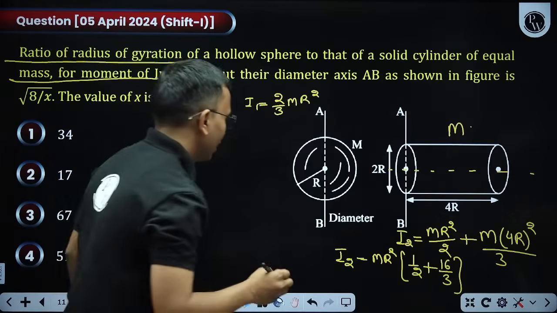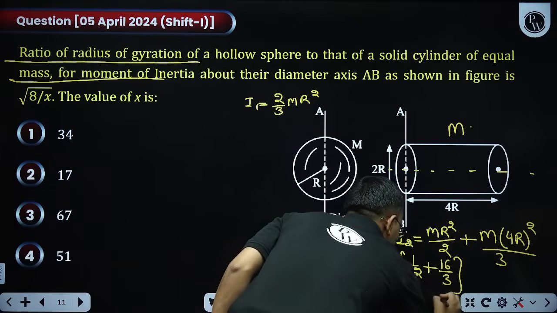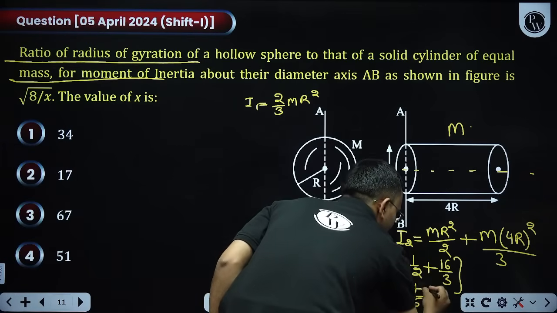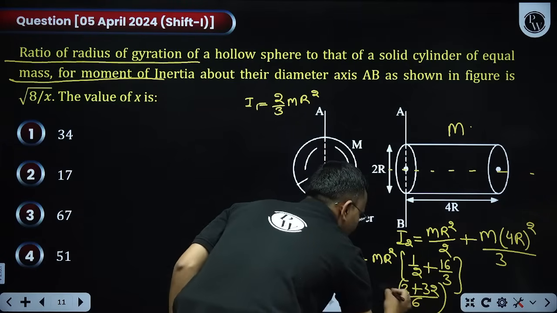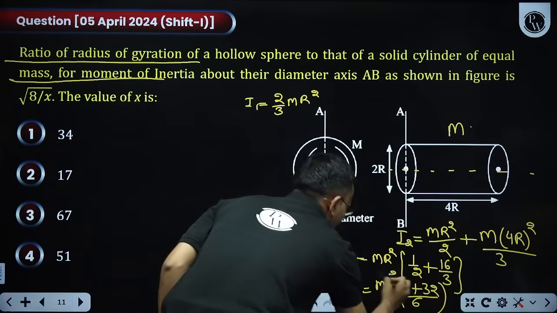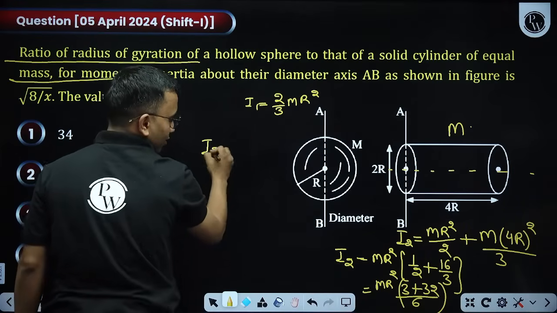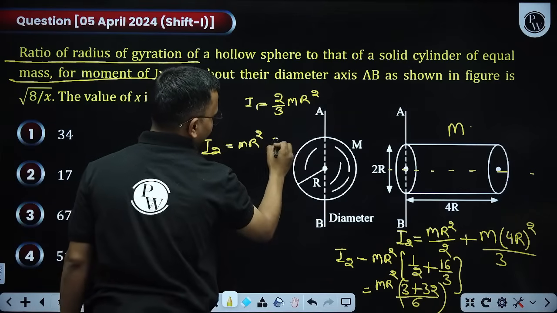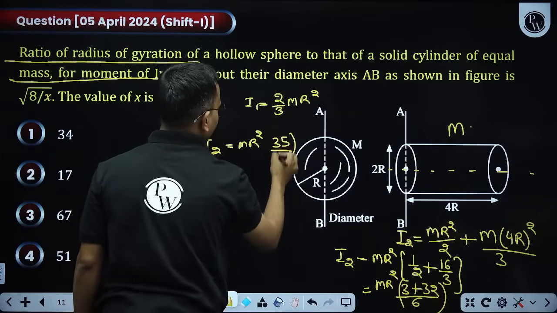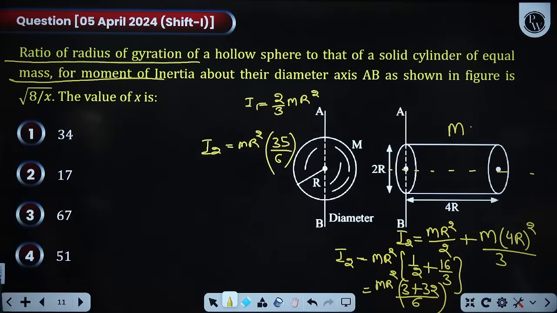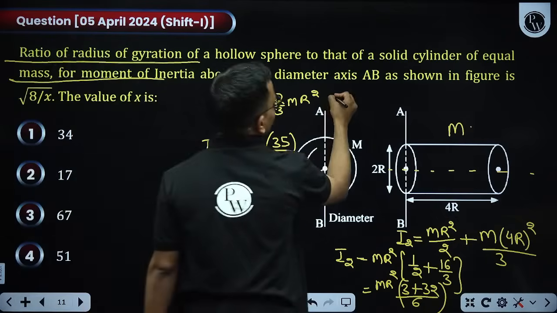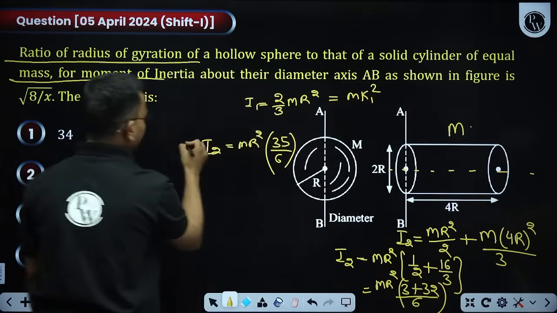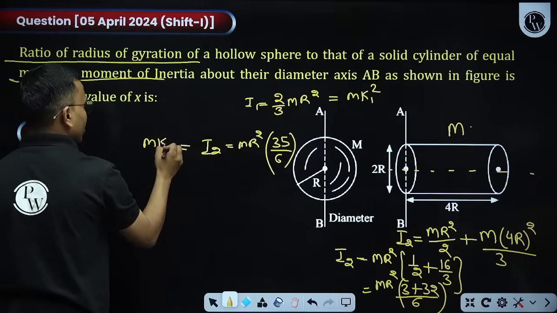Now I can write it as, this is 6, so 2 into 3 plus 3 into 2, 32 mr square. So I2 comes out to be mr square into 35 divided by 6. I need a radius of gyration ratio. So this we write as mk1 square, and this we will write as m into k2 square.